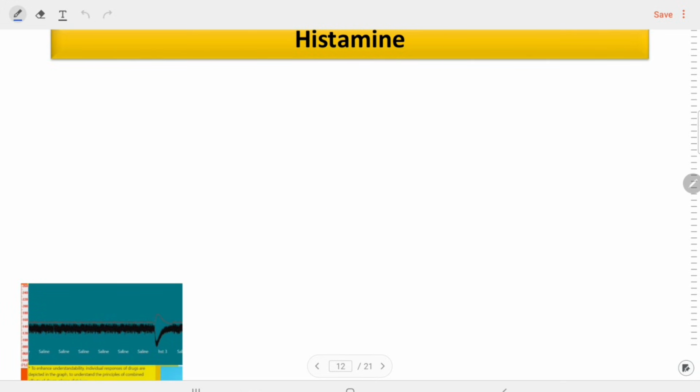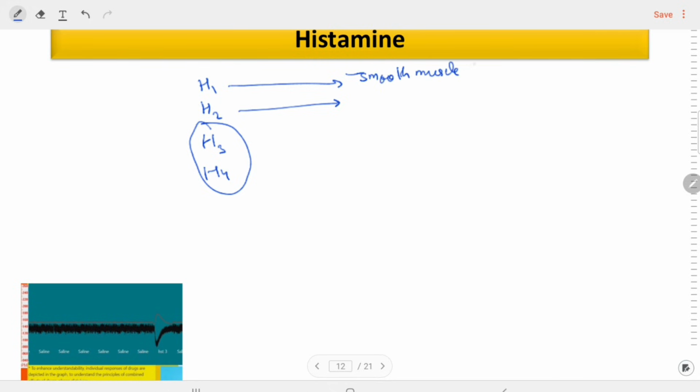What will be the effect of histamine? We know that histamine acts on the H1, H2, H3, H4 receptors. Here H3 and H4 are not very important, because mainly H1 and H2 are present on the vessels. The H1 are present on the smooth muscles of the vessels, and mainly H2 are present on the smooth muscles.